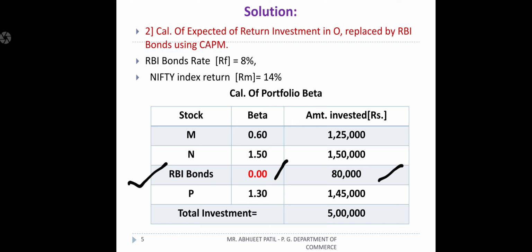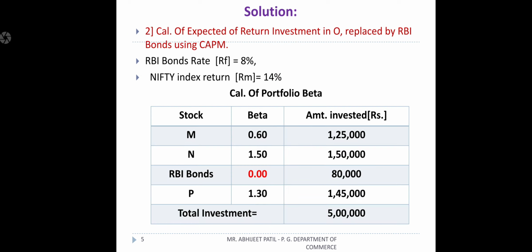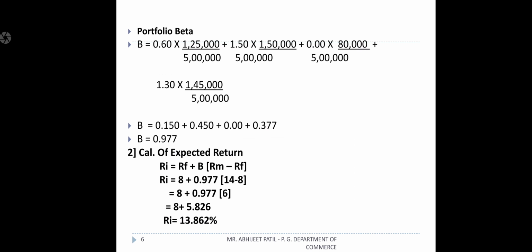Okay. Now the same way you should make the total. The total will come the same, only the security has changed. Now we should find out the portfolio beta. Same thing in the portfolio beta. First it is 0.60 into 1,25,000 divided by 5 lakh. Then N, then O. It is not O, now it is RBI, so we will take 0.00. So it will become 0 only. 0 multiplied and divided will come 0. And then P security.